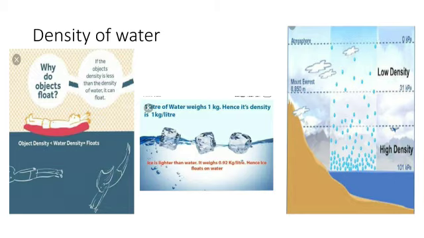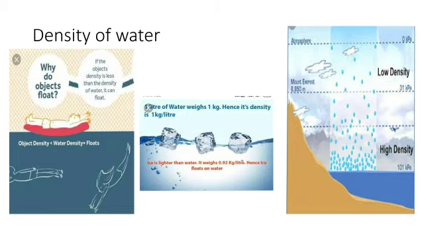The things which float on the water have a density less than that of the water. That is why they float on the water, and the things which sink in the water have a density more than the water. That is why they sink in the water.